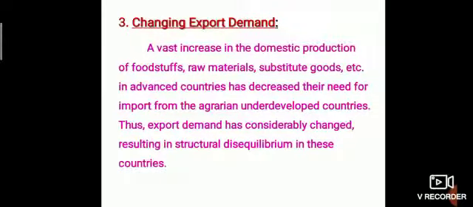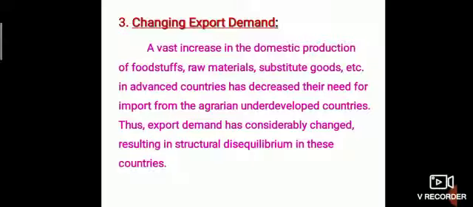Changing export demand. A vast increase in the domestic production of foodstuffs, raw materials, substitute goods, etc. in advanced countries has decreased their need for import from the agrarian underdeveloped countries. Thus, the export demand has considerably changed, resulting in structural disequilibrium in these countries.